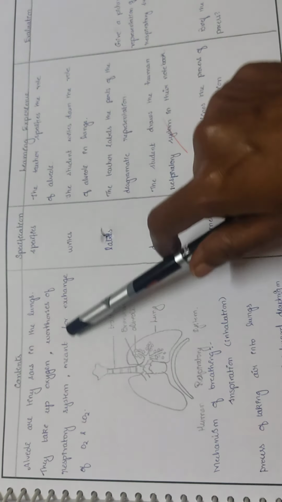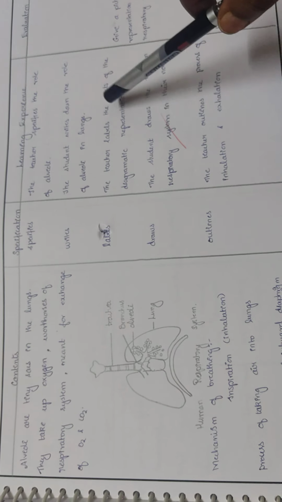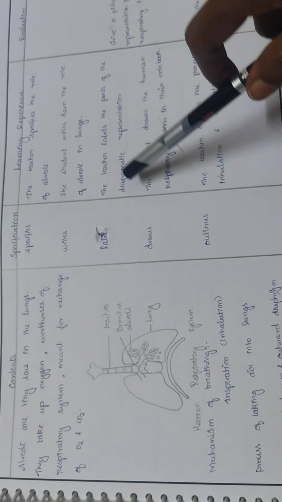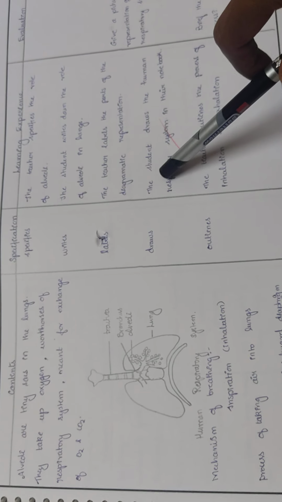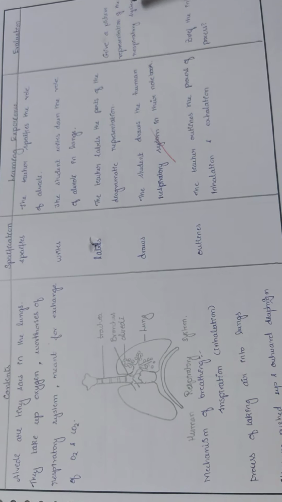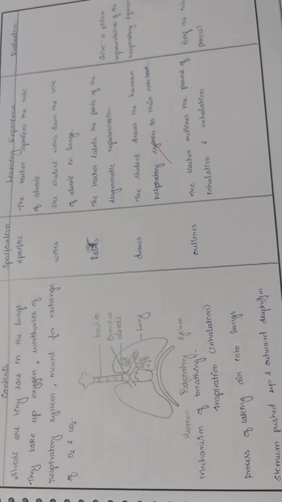Next, we draw the human respiratory system and neatly label it. The teacher labels the parts and gives a diagrammatic representation. The student draws the human respiratory system in their notebook. Give a picture representation of the respiratory system.